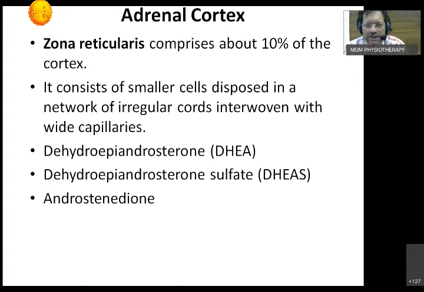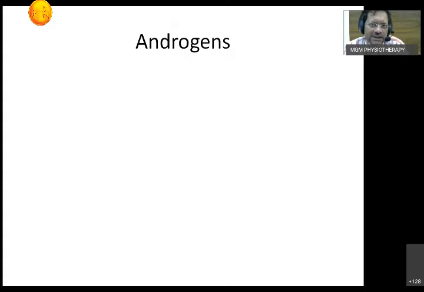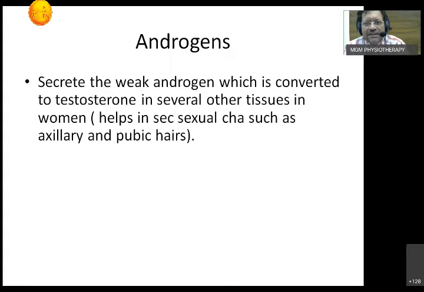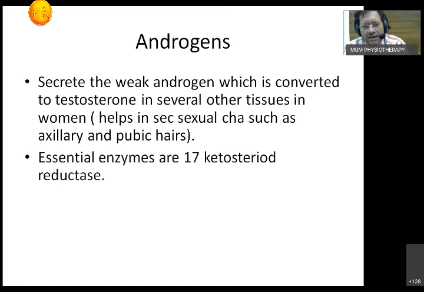Its major role is especially in female subjects, in women. It secretes a weak androgen which is converted into testosterone in various tissues of the body. Especially it helps in secondary sexual characters, that is, the axillary and pubic hair and a few other things. The essential enzyme required to convert this is called 17-ketosteroid reductase. This enzyme may be deficient in certain subjects and leads to no axillary or pubic hair. That is one of the indications of this.